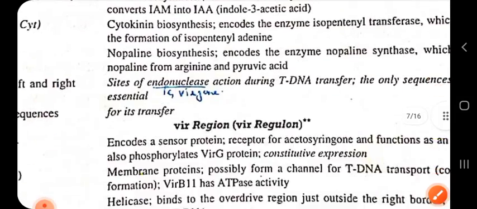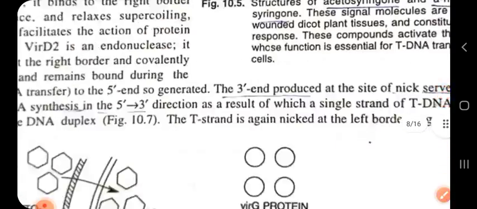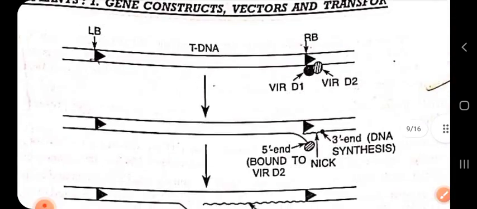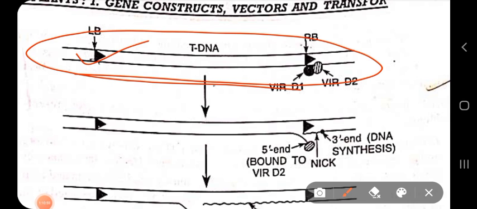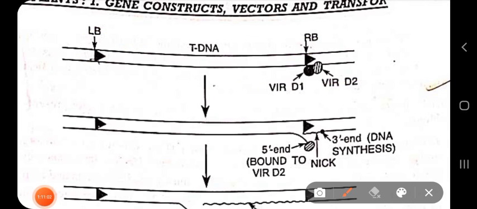If you see the image now, I can explain this. You can see a tDNA here, and there are left border and right border repeated regions where you can see VIRD1 and VIRD2 have bound. I have said that VIRD1 has a topoisomerase activity.